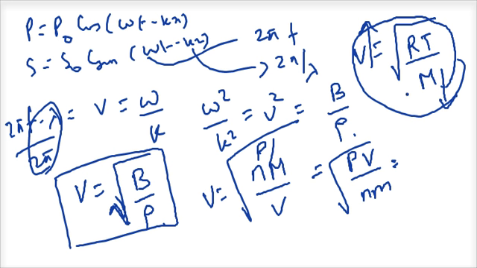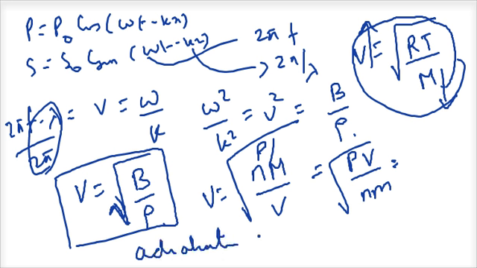Now this is what was suggested by Newton. Laplace brought out a rectification to this. All that Laplace said is that when you say that PV is a constant, you are trying to say that it is an isothermal process, that is, the propagation of sound in a gas is an isothermal process. Laplace showed and proved that the propagation is not an isothermal process but an adiabatic process.